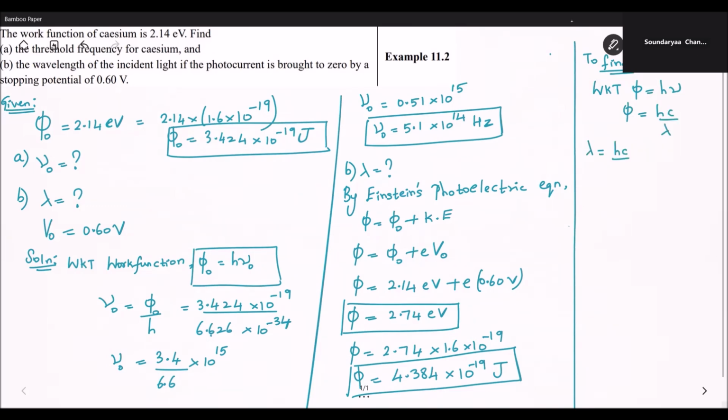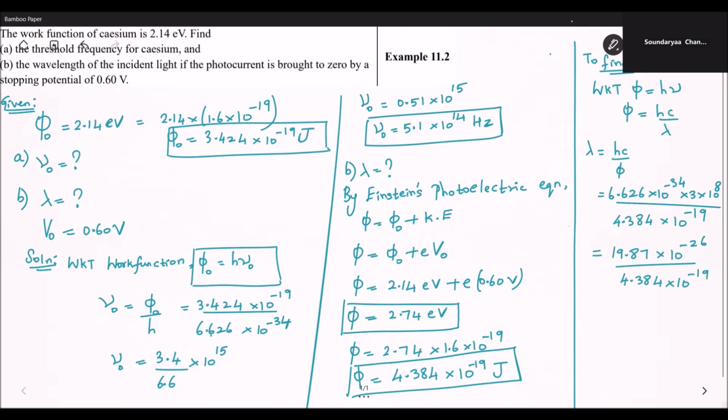Lambda is equal to hc by phi. H is 6.626 into 10 power minus 34 and the c value is 3 into 10 power 8 divided by phi value in joule we have calculated as 4.384 into 10 power minus 19. The product of 6.626 into 3 is 19.87 into 10 power minus 26 divided by 4.384 into 10 power minus 19.